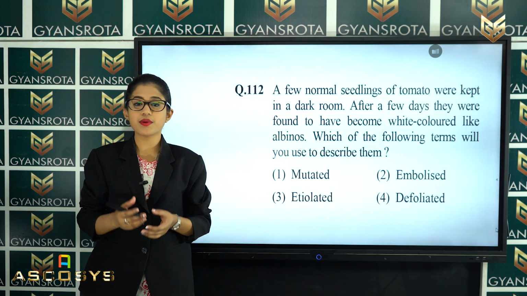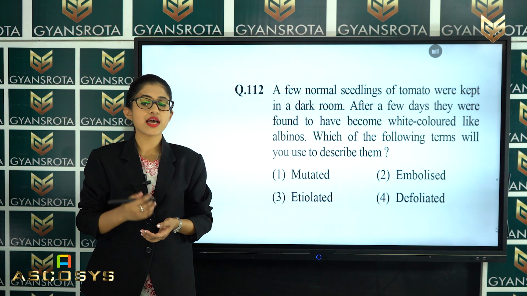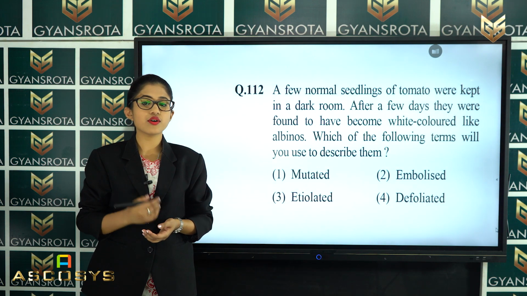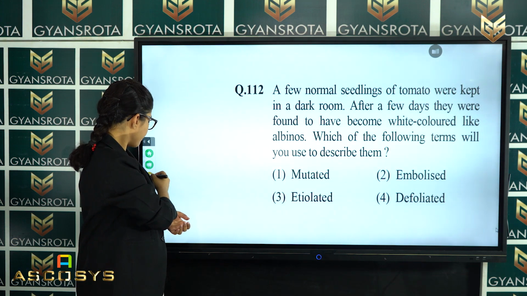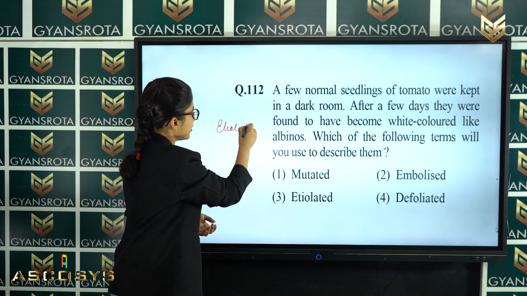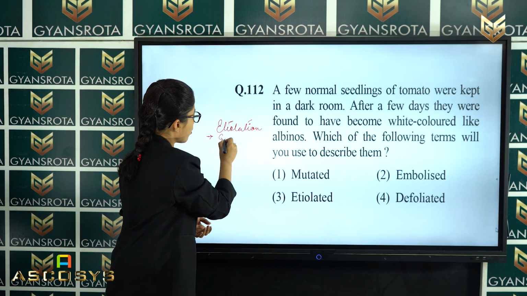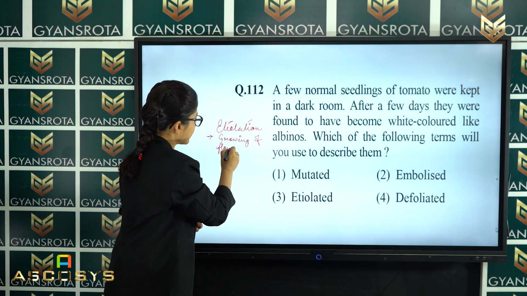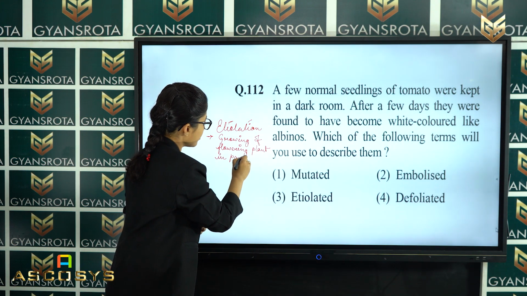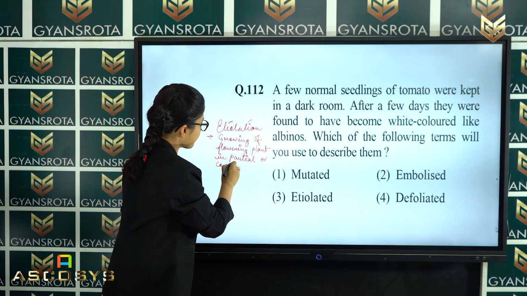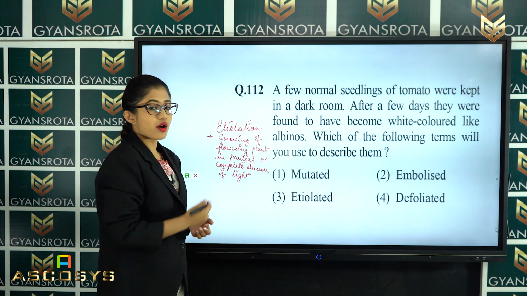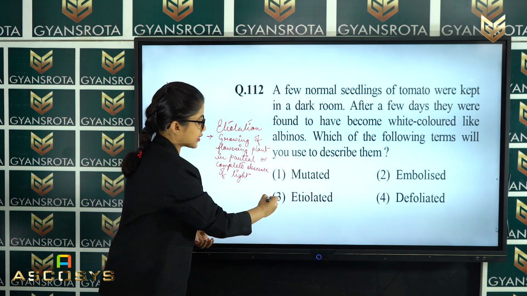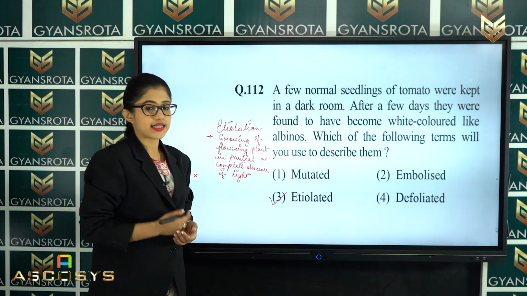So in the chapter plant growth and development, we have discussed etiolation, that means you can note it down from here. Etiolation, what does it mean? It is the growing of flowering plants in partial or complete absence of light. So among these 4 options, option number 3, that is etiolated, is the correct answer.